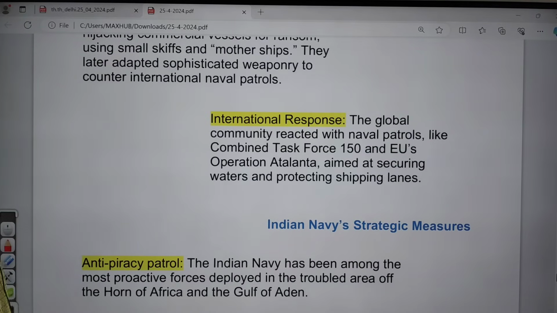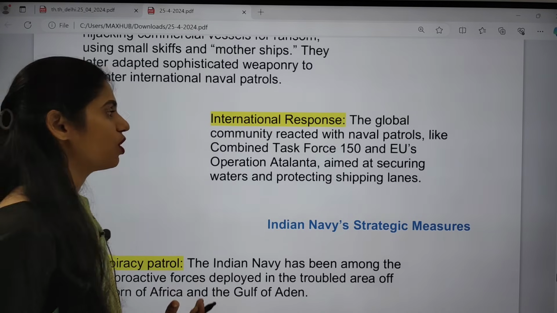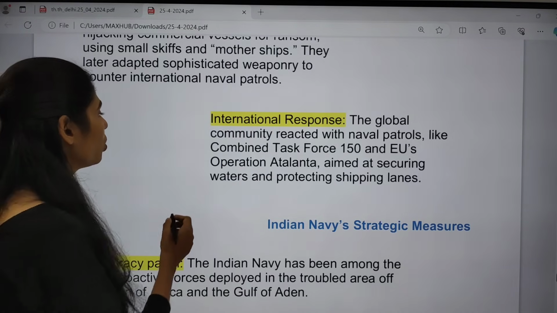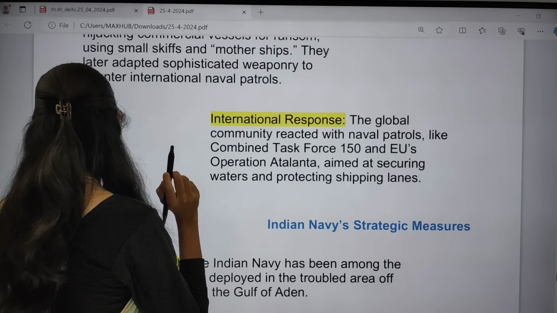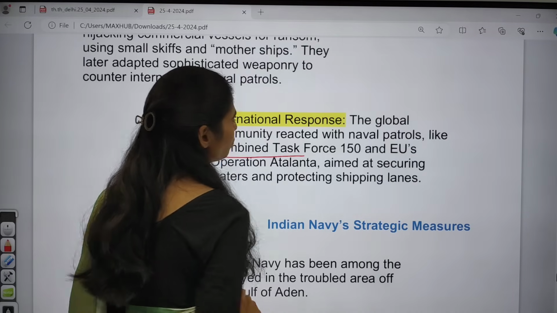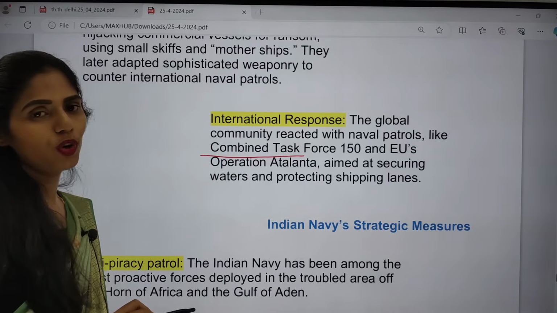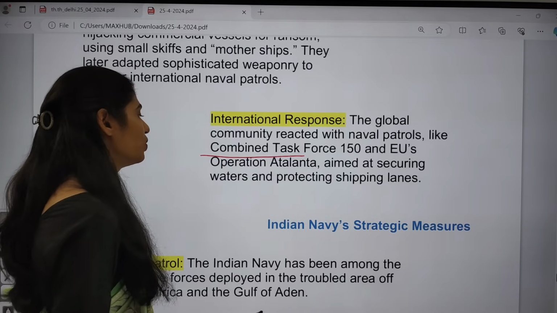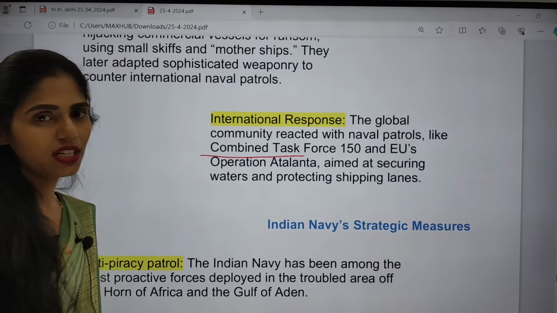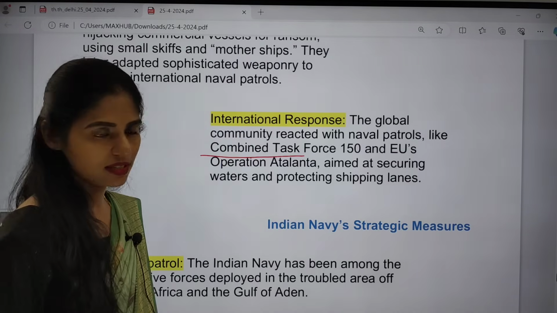If you're talking about the international response to this piracy, the global community reacted with naval patrols. We started Combined Task Force 150, and the European Union also came up with an operation called Operation Atalanta, which focuses on protecting the waters as well as the shipping lanes.